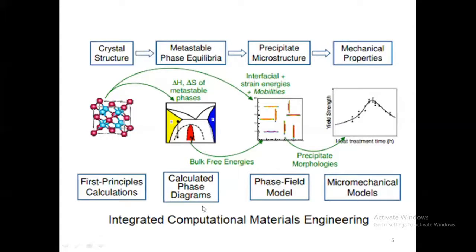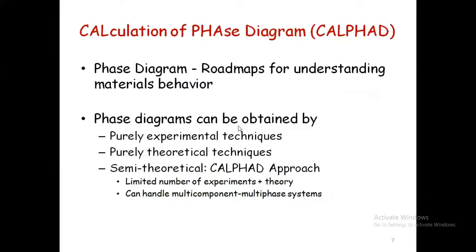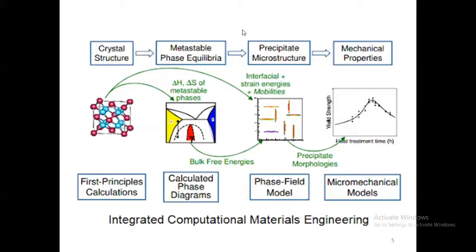But with a computational or calculated phase diagram, we are able to get the constitutional information with respect to temperature and also the thermodynamic parameters. So in that modeling, if some of the data are not possible to get, then they use an empirical model.